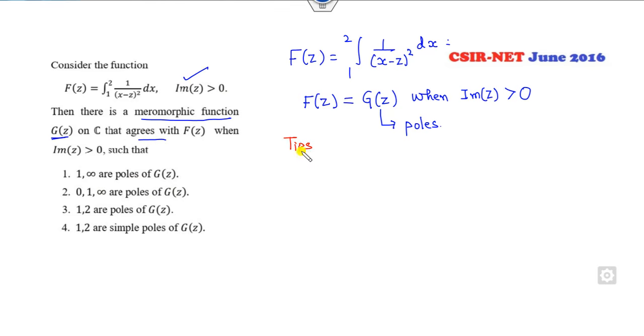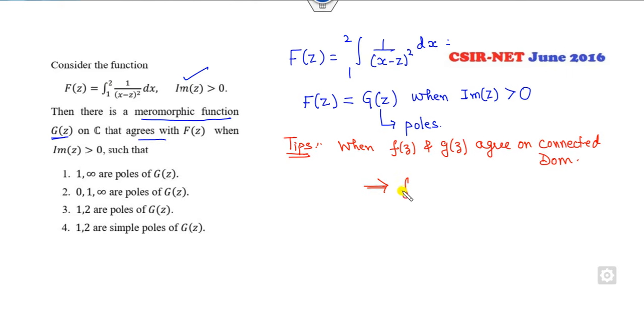Remember this simple tip for you. Whenever two functions f(z) and g(z) agree on a connected domain, what is the meaning of that?